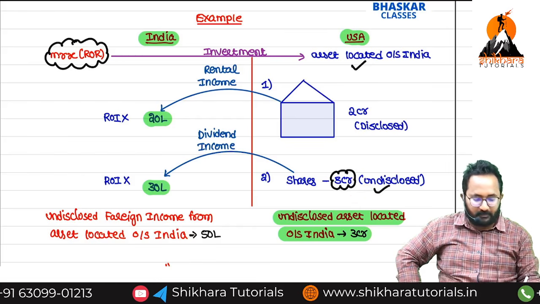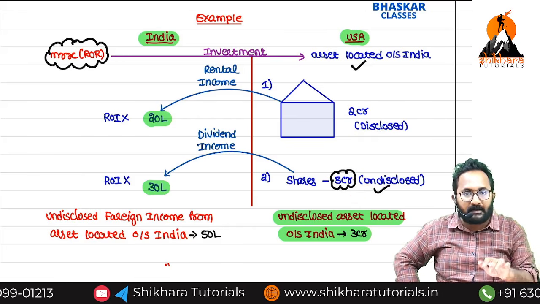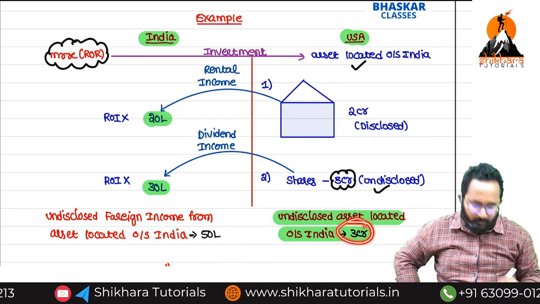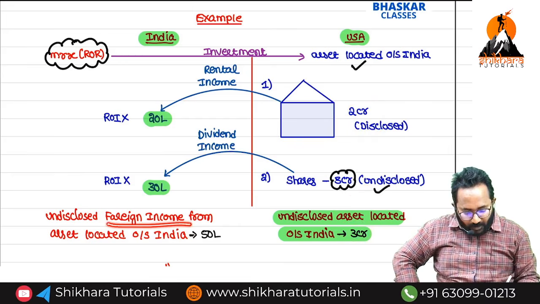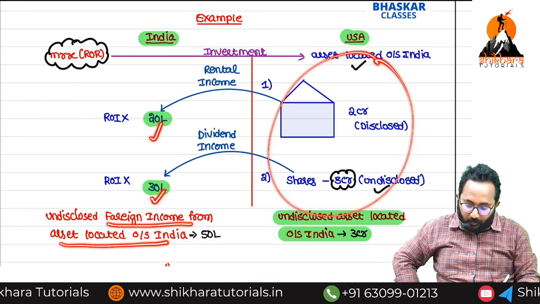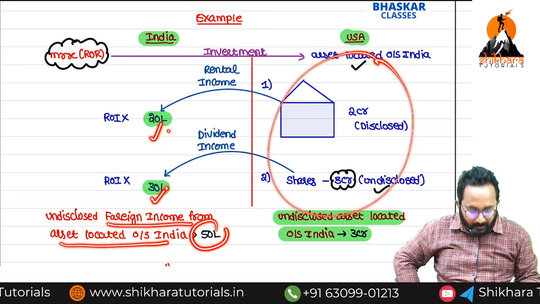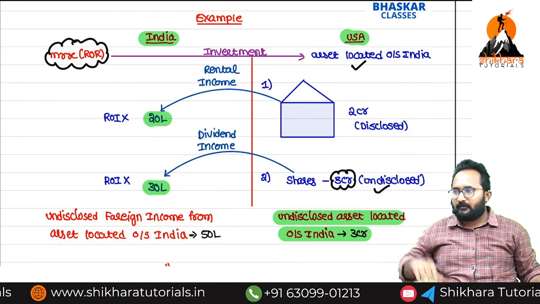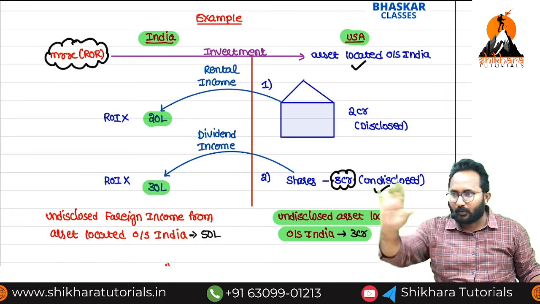3 crores only. This 2 crores is already disclosed. The undisclosed portion is only 3 crores. Undisclosed foreign income from the asset located outside India, how much, ma'am? Both the things are undisclosed. That's why, how much, ma'am? 50 lakh, which is undisclosed. You have to know clearly.